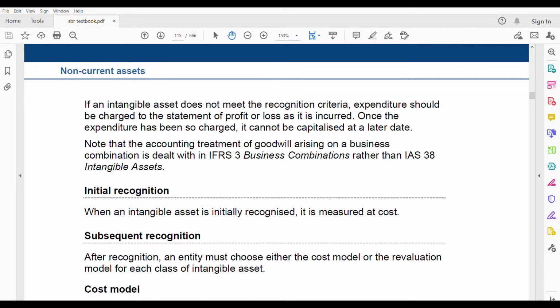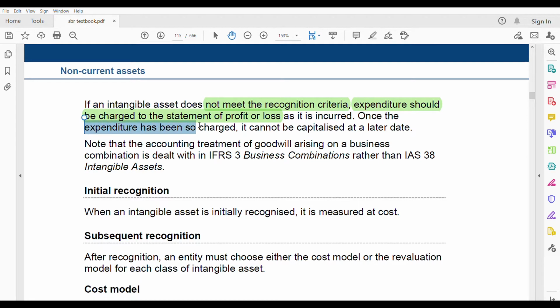But what happens if the intangible asset does not meet the recognition criteria? Then whatever the expenditure is, it should be charged to profit and loss as it is incurred. It's like a normal expense only then. Expenditure should be charged to profit and loss. So once the expenditure has been charged, it cannot be capitalized at a later date.